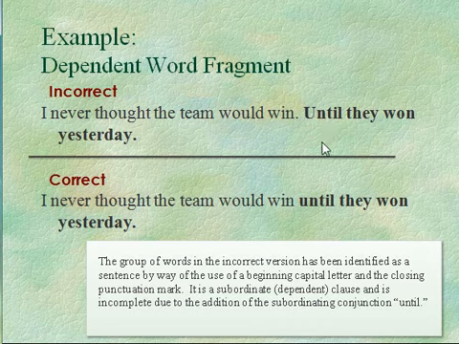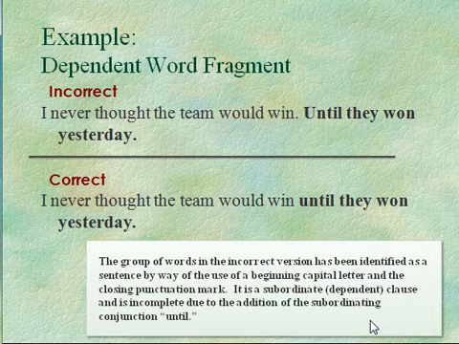So what did I do to correct? I made the U in until lowercase, and I removed the comma. Excuse me, I removed the period. I did not add a comma. Most of the time when we add a dependent clause to the end of a sentence, there will be no comma in front of it. We're going to talk about this in our comma rules later.